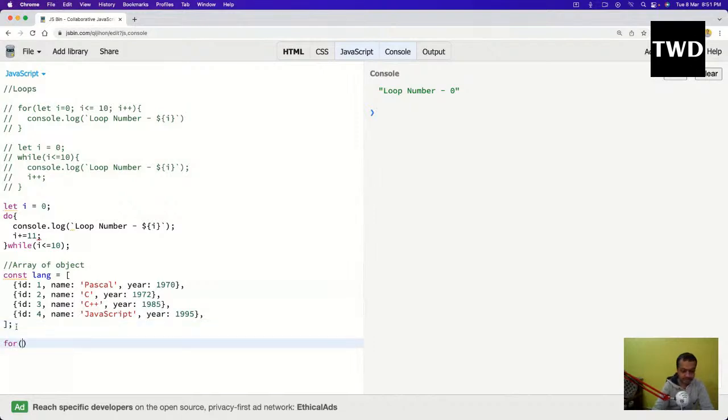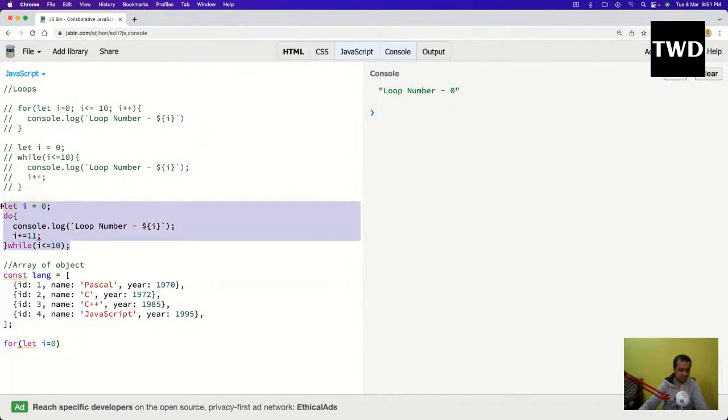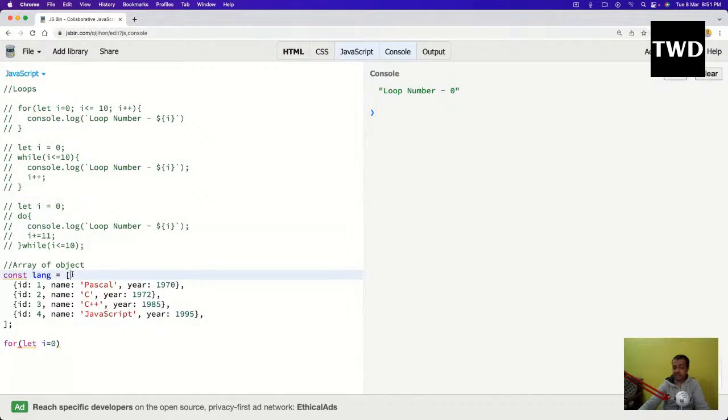For let i equal to 0. So how do we iterate through this? This is very important. First we'll iterate the normal way. I have told it many times, this array of objects is very important, because all of the internet actually works like this. On the Amazon home page, everything comes as an array of objects, all the items, because an array is very much loopable. We are going to learn this more in forEach also. In the object you can pass a lot of data.